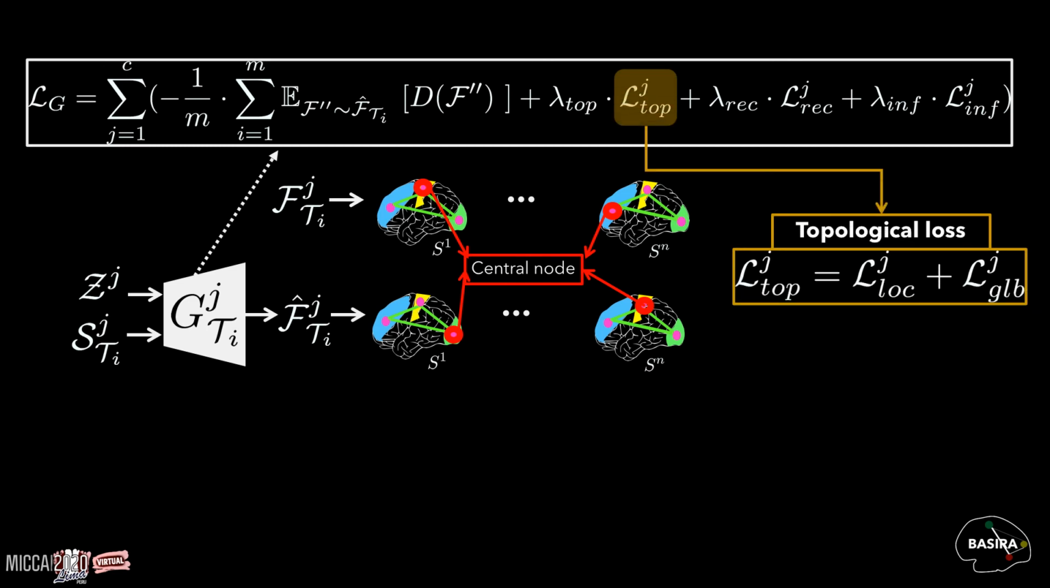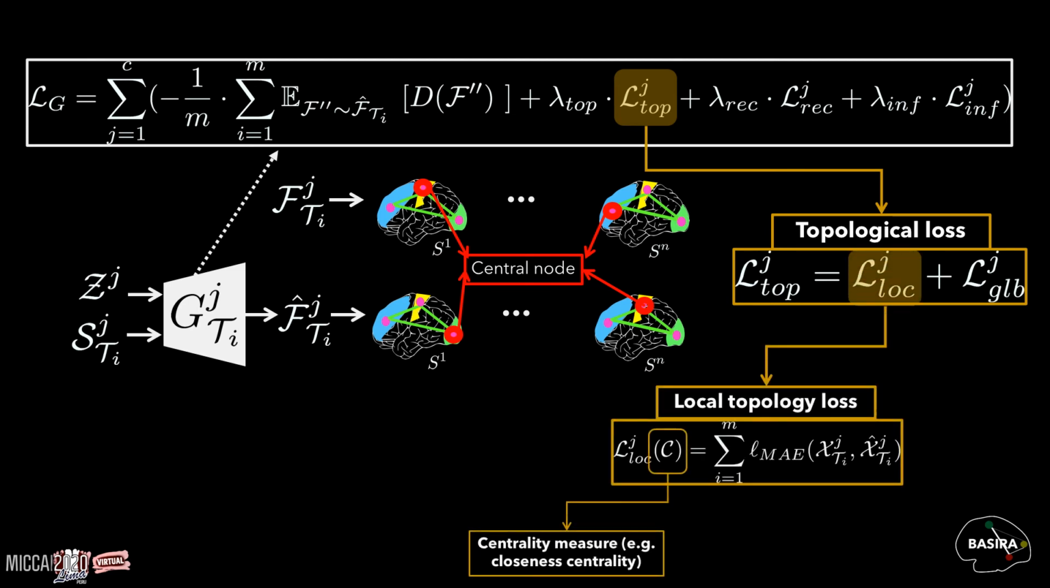To preserve both local and global topological properties of the target graphs, we propose a topological loss function that is made up of local and global topology losses. Given a centrality measure such as closeness centrality, which quantifies the closeness of a node to all other nodes in the graph, our proposed local topology loss is defined as the absolute difference between the real and predicted centrality scores of each node in the target graph.